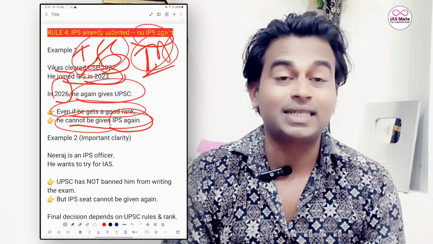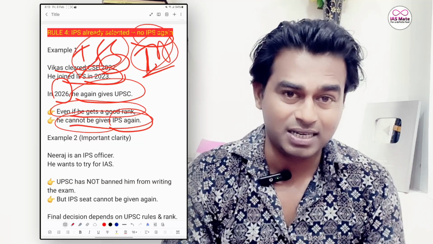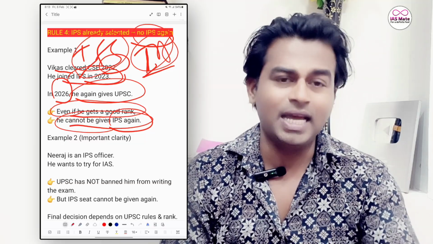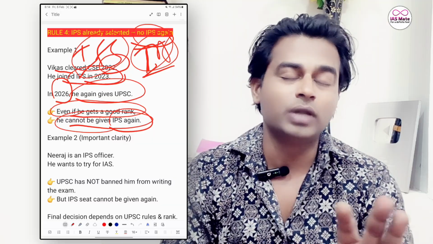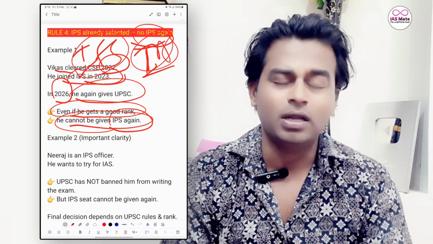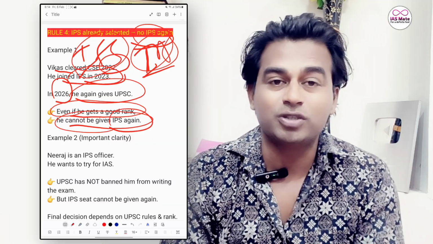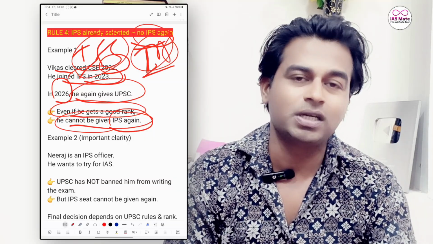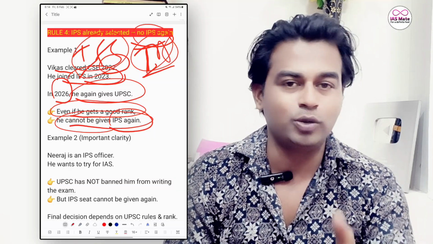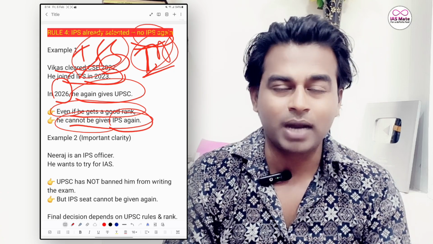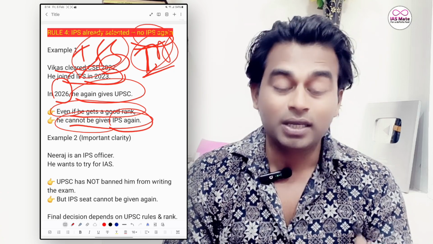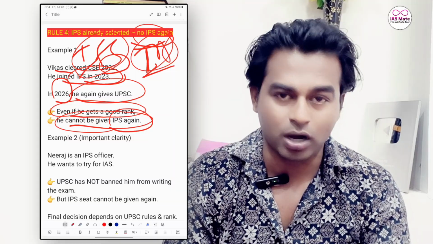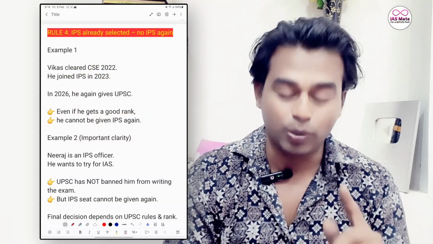Once you are selected as an IPS officer from an earlier exam and you give the exam again next year, even if you get good ranks but can't become an IAS officer, and you want to revert to the IPS job, can you do that? No, you can't. UPSC clearly says that once you become an IPS officer, you can give the exam, but you cannot be allotted an IPS officer job at all. That's the rule of UPSC.